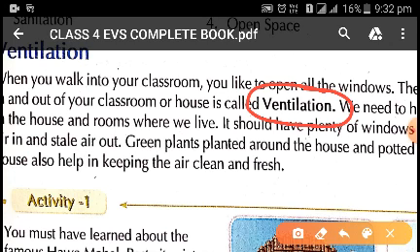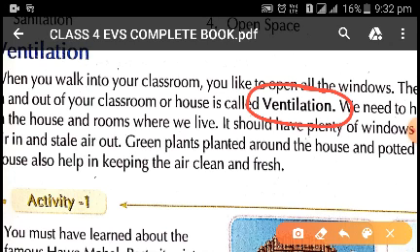That is why, in order to have proper ventilation in the house, we need to have enough number of doors and windows. And also children, in order to get fresh air into the room, there should be plants around our house.